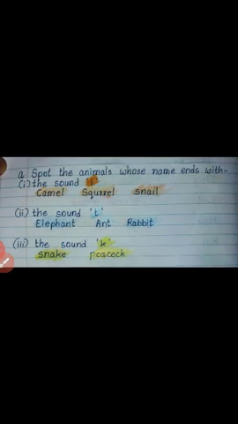Let us revise again, children. Spot the animals whose name end with the letter L, the sound L. Camel, squirrel, and snail. Number 2. Spot the animals whose name end with the sound T. Elephant, ant, and the rabbit. Spot the animals whose name end with the sound K. Snake and peacock.